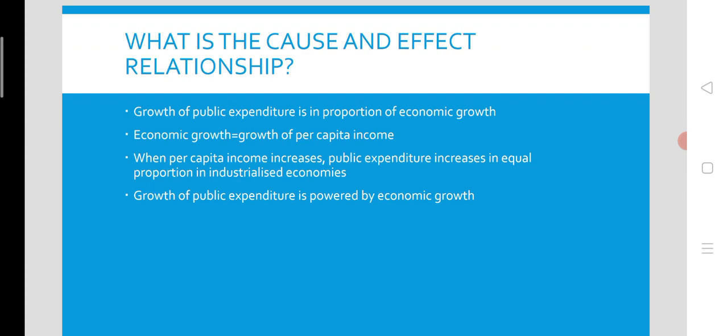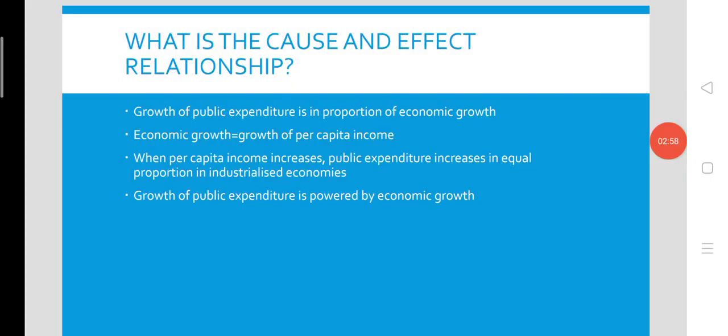First of all, we have to know that economic growth here is measured by the growth of per capita income or per capita GNP. Whenever economic growth is increasing, the expenditure made by the government for various purposes will also increase in a similar fashion or in equal proportion, at least in the industrialized economies, according to the study conducted by Adolf Wagner.